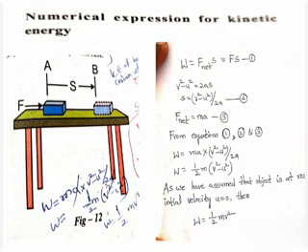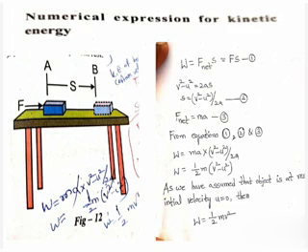So what is the equation related to v, u, s and a? Yes, we can say: v square minus u square is equal to 2as. This equation we can write like this. If we separate s, then what can we write? We can write the equation v square minus u square equals 2as like this: s equals v square minus u square by 2a. We can write it like this also.